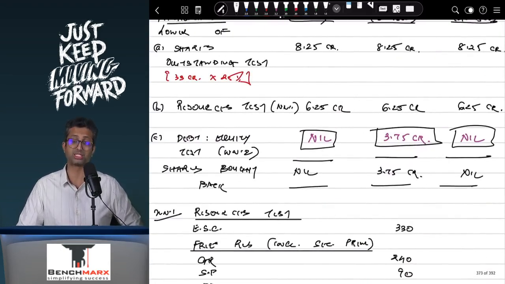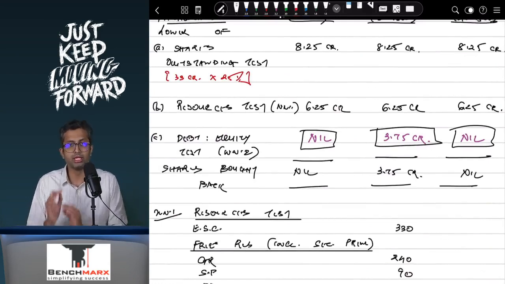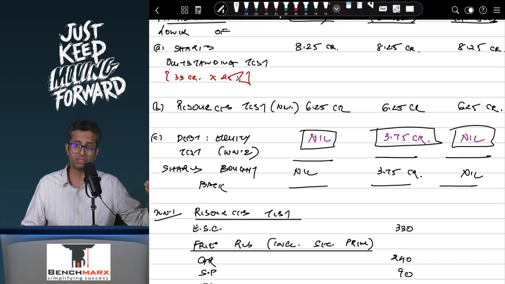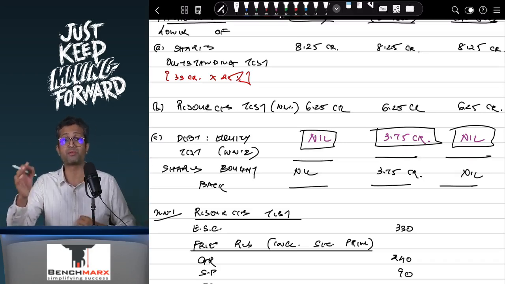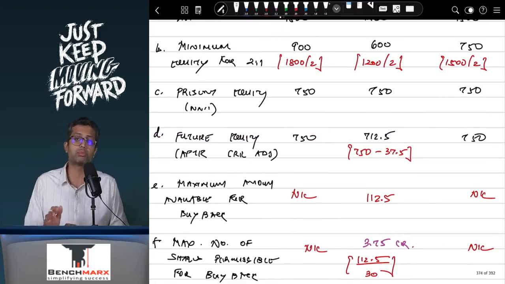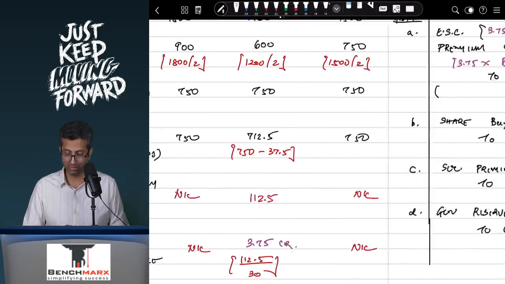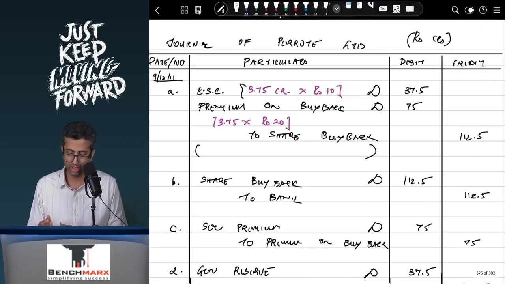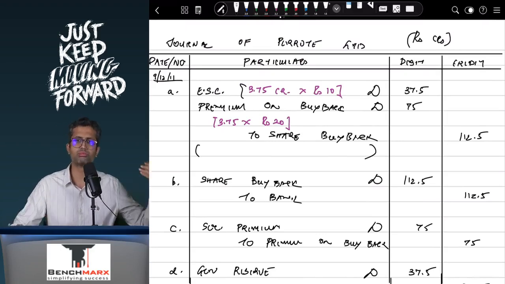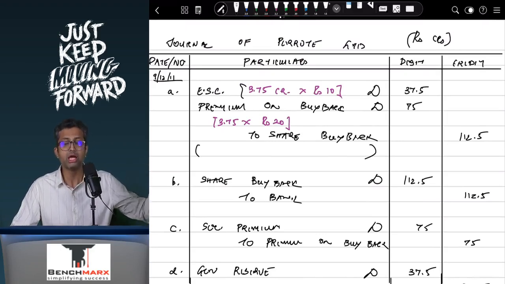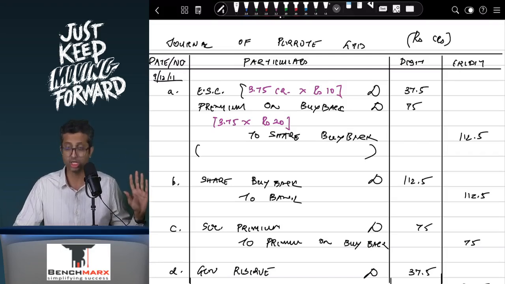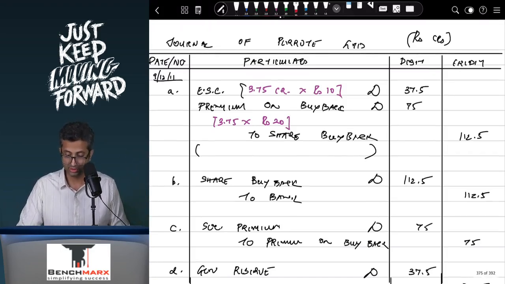And if the question is asking you to pass journal entries, now what will be the journal entries? In the first and the third case, there is no journal entry because you are not doing any buyback. However, in the second case, there would be a journal entry where you are buying back 3.75 crore shares. So your journal entry will be equity share capital account debit 3.75 into 10, that is 37.5. Premium on buyback account debit 3.75 into 20, that is 75, to share buyback account. So equity share capital account debit 37.5, premium on buyback account debit 75, to share buyback. I'll use 112.5 to pay. So this is share buyback account debit to bank, 112.5.